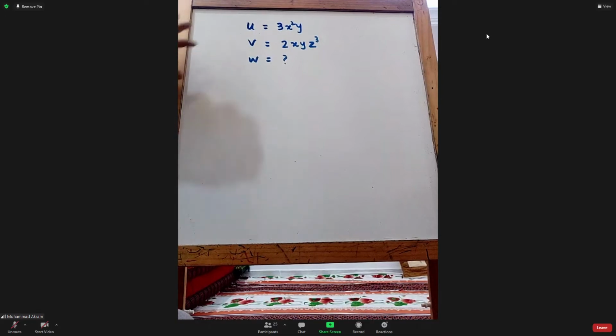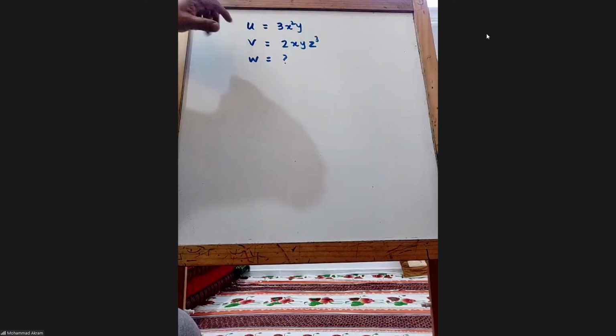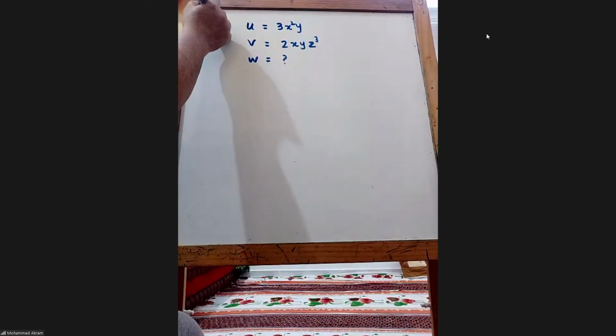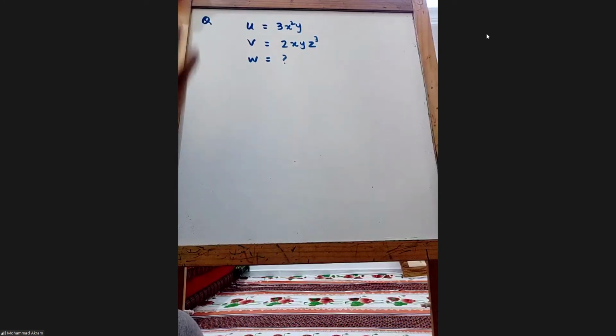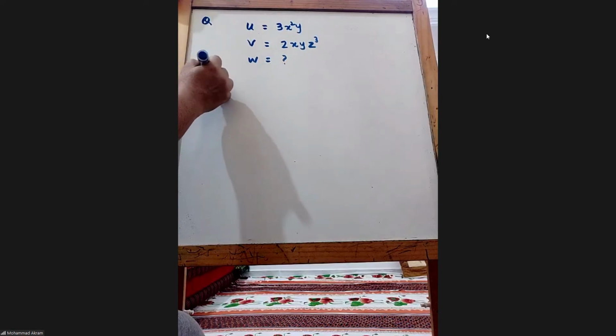The problem can be that U and W are given and you need to find V, or V and W are given and you need to find U. So in any case, the procedure will remain the same. What is the continuity equation in Cartesian coordinates? I hope the question is clear. Two components are given, U and V. We need to find the third component. What is the procedure?